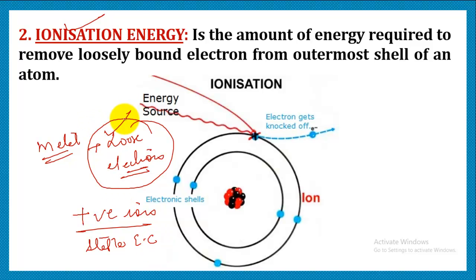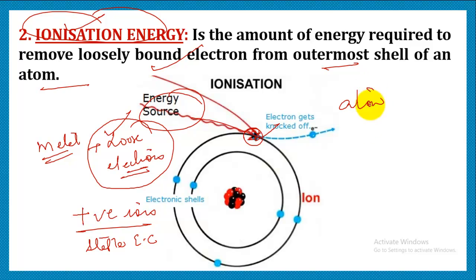Now how are the metals going to lose electrons? For losing the electrons, they need certain energy from outside. If we supply the energy from outside, it can knock out the electron from the valence shell of an atom. So we can say that ionization energy is that energy which is required to knock out the loosely bound electron from the outermost shell of an atom, and this is done only when the atom is present in its gaseous state, because in gaseous state the nuclear charge is somewhat less, so the electron can be easily knocked out.